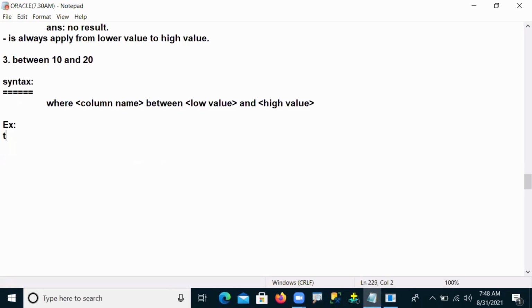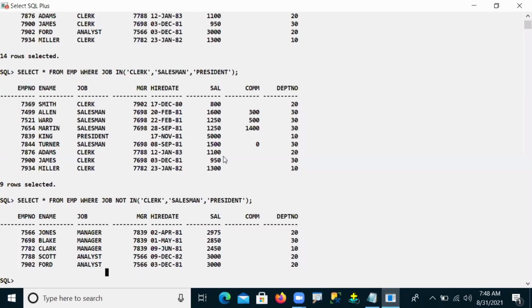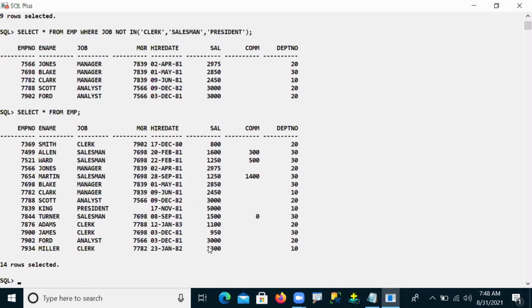Let me see one example. Write a query to display employees whose salary is between, for example, 1300 to 3000. Come to your database and come back here. In my table 1300 is there, and 3000 is also there. So the source value is 1300 and the destination value is 3000.